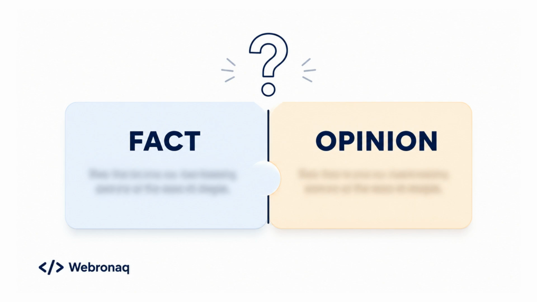Here is a question worth thinking about. You are reading an article, a report, maybe even a social media post, and someone makes a strong claim. But is that claim actually true, or is it just what someone believes? That difference, fact versus opinion, is one of the most useful things you can learn to spot in any text. When you can tell them apart, you read smarter.